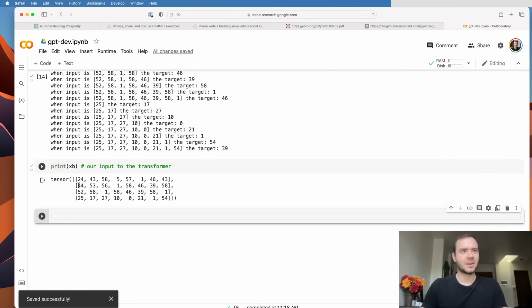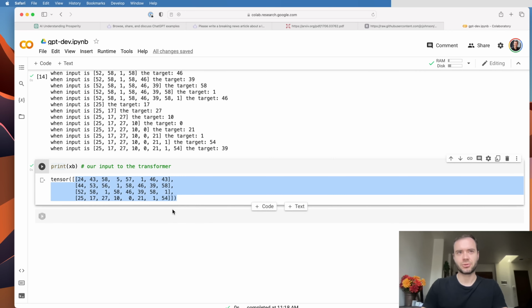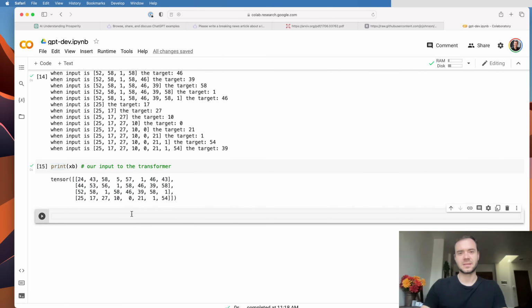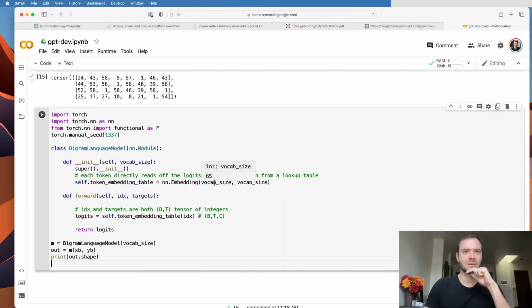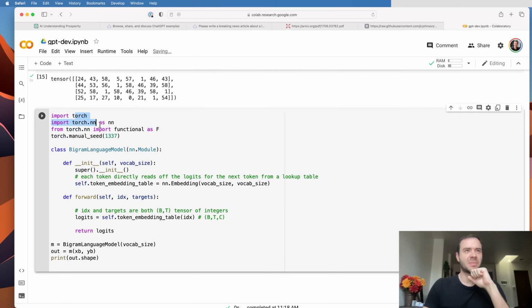Okay, so now that we have our batch of input that we'd like to feed into a transformer, let's start feeding this into neural networks. We're going to start off with the simplest possible neural network, which in the case of language modeling, in my opinion, is the bigram language model. We've covered the bigram language model in my Make More series in a lot of depth, and so here I'm going to go faster, and let's just implement the PyTorch module directly that implements the bigram language model. So I'm importing the PyTorch nn module for reproducibility.